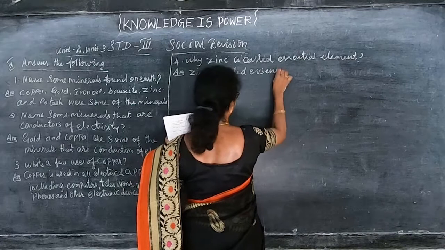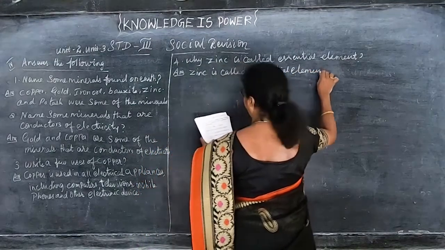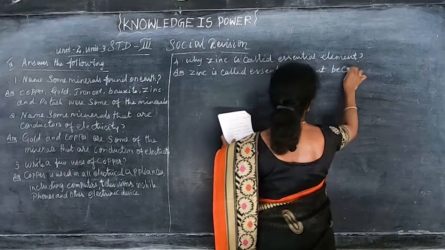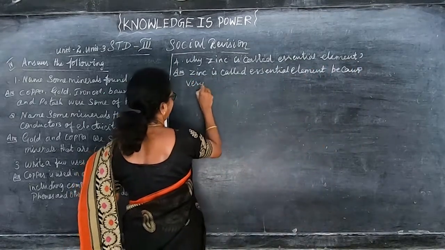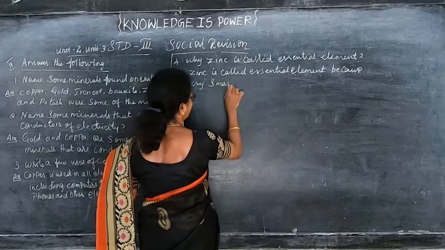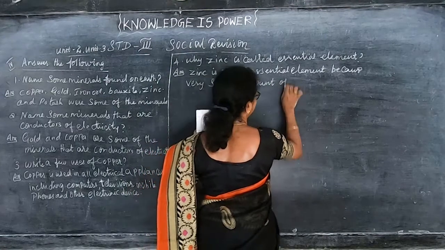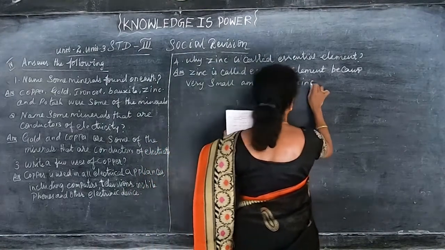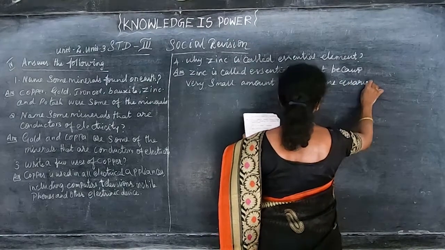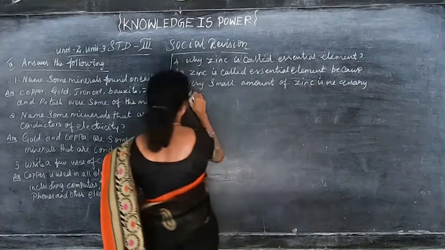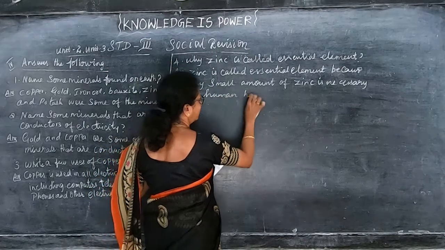Zinc is called an essential element because a very small amount of zinc is necessary for human health.